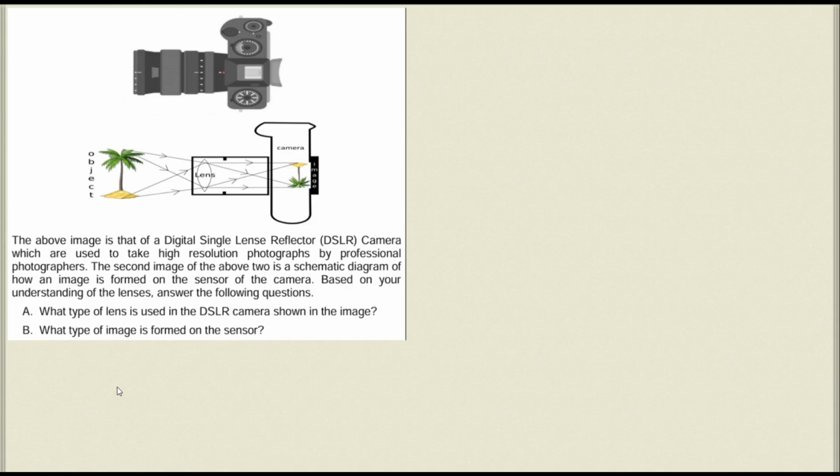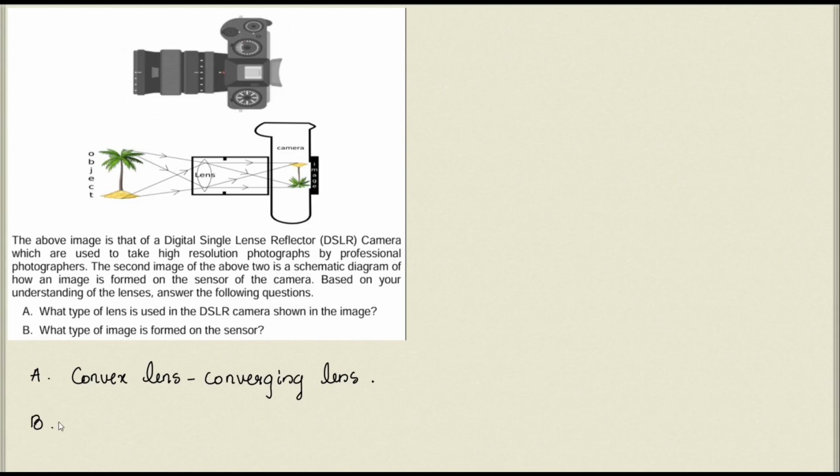First question, what type of lens is used in the DSLR camera shown in the figure, and what type of image is formed on the sensor? So the figure is very clear. From the figure itself, we can see what type of lens is used. You can see the lens is bulged outwards, isn't it? Yes, its ends are thinner and the center part is thicker. It is a convex lens, which is also called a converging lens. It converges the light rays to a single point. So the first part of the question answer is convex lens.